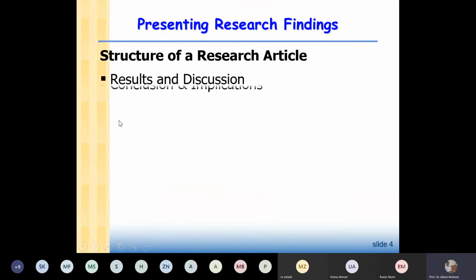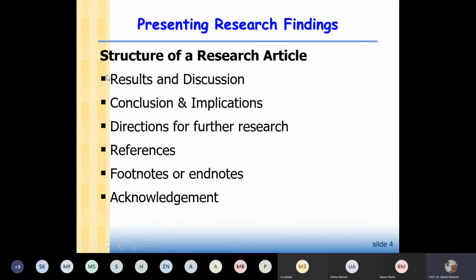Then next to review of literature, we have results and discussion. In the methodological framework, you will write your model and explain the variables, and you will also write your data sources, from where you collected the data for your study. And then in the results and discussion section, you will present the preliminary data analysis. For example, you made some graph, some diagram, you have a scatter plot, descriptive statistics, a correlation matrix. All these will come here.